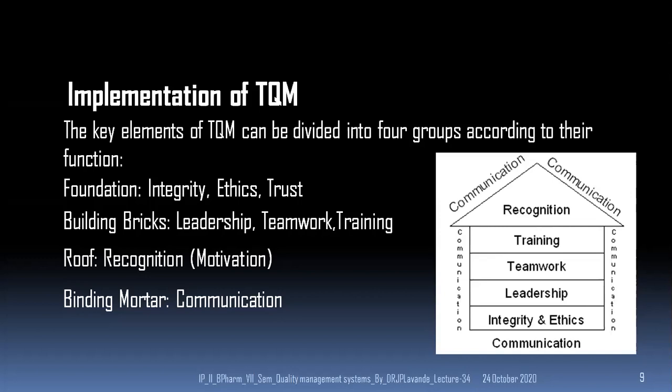The building bricks of this home of TQM are leadership, teamwork, training, and the foundation is integrity, ethics, and trust.